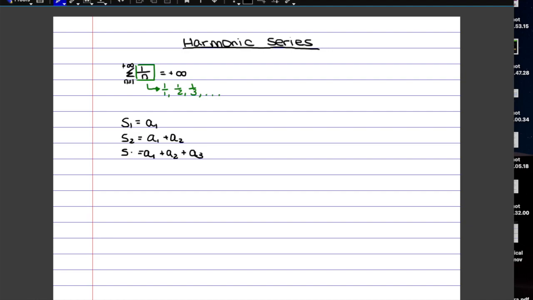So generally we can say that the difference between any two partial sums that are right after each other is going to be the term that you're adding. So for example here, we could say that S3 equals S2 plus A3. So you always take what you had before, and then you just add the new term. So generally we can say that any partial sum is the previous partial sum, so S(n-1), plus the new term An.